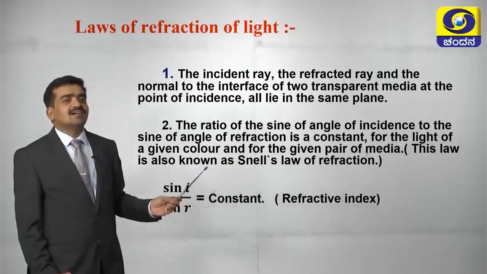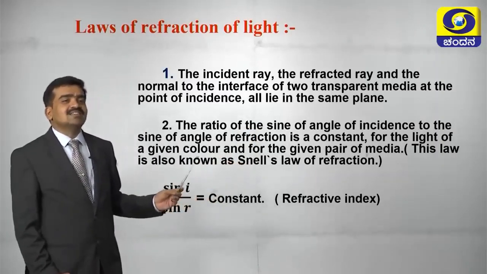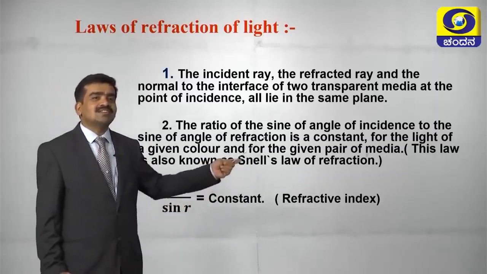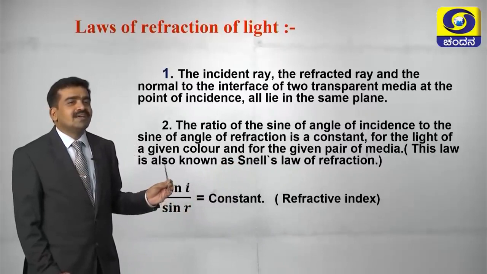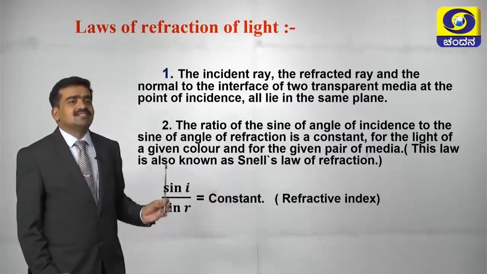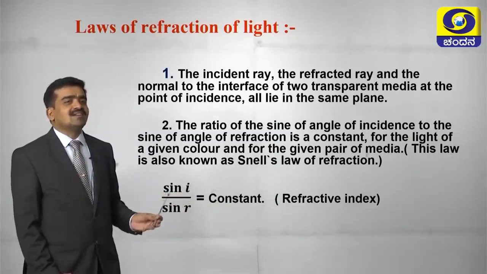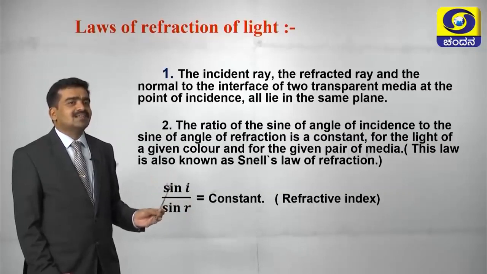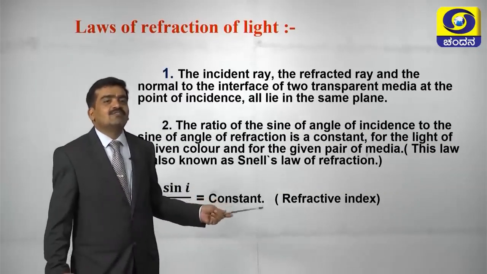The second law says the ratio of the sine of the angle of incidence to the sine of the angle of refraction is constant for light of a given color and for the given pair of media. This is also called Snell's law. According to the second law, we can write sin i by sin r is equal to constant. So this constant will be the refractive index.